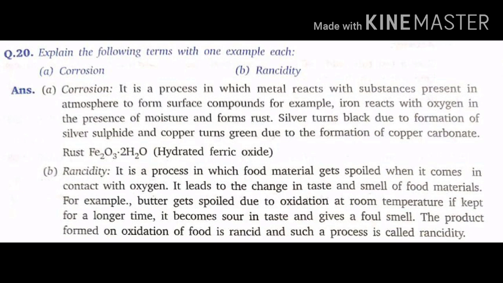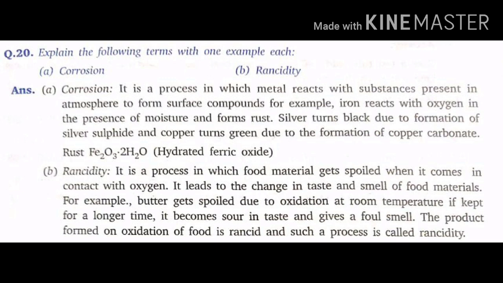A. Corrosion. B. Rancidity. Answer: A. Corrosion. It is a process in which metal reacts with substances present in the atmosphere to form surface compounds. For example, iron reacts with oxygen in the presence of moisture and forms rust. Silver turns black due to the formation of silver sulfide, Ag2S, and copper turns green due to the formation of basic copper carbonate. Rust is Fe2O3.xH2O in general.